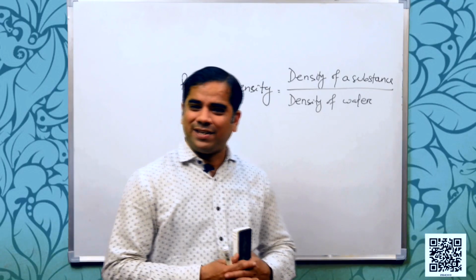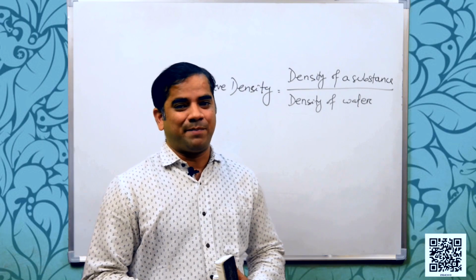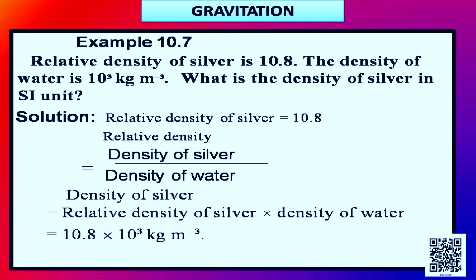Okay? So, students, let us discuss example 10.7. Example 10.7 says relative density of silver is 10.8. The density of water is 10 to the power 3 kg per meter cube. What is the density of silver in SI unit? So, let us discuss the solution.